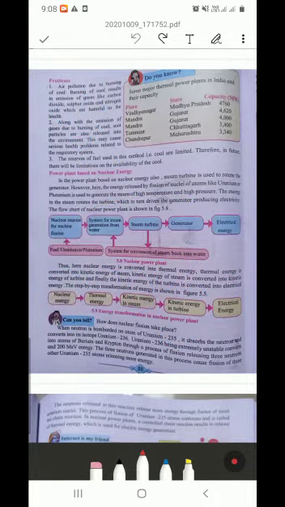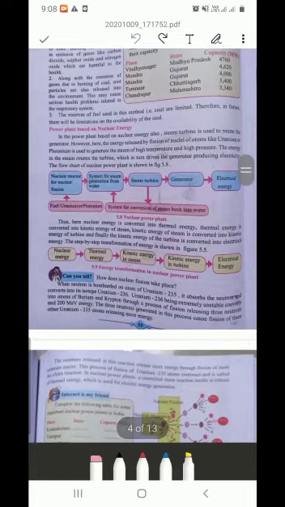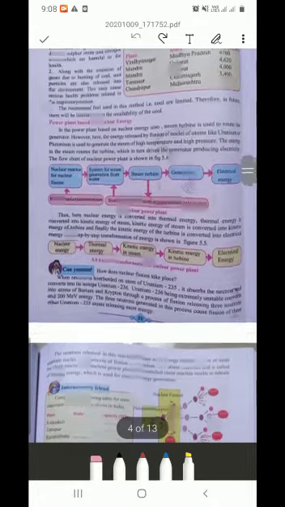Okay, then see, when a neutron is bombarded on an atom of uranium 235, it absorbs the neutron and converts into its isotope uranium 236. Uranium 236, being extremely unstable, converts into atoms of barium and krypton through a process of fission, releasing 3 neutrons and 200 MeV energy. The 3 neutrons generated in the process cause fission of 3 other uranium 235 atoms, releasing more energy.